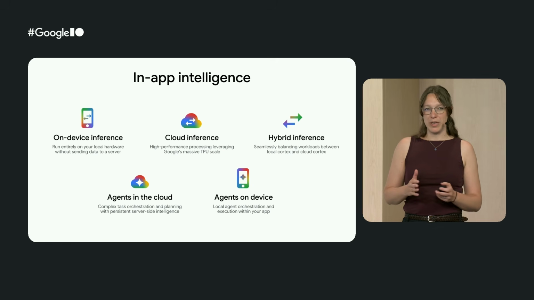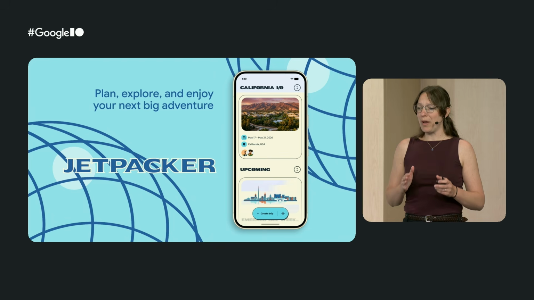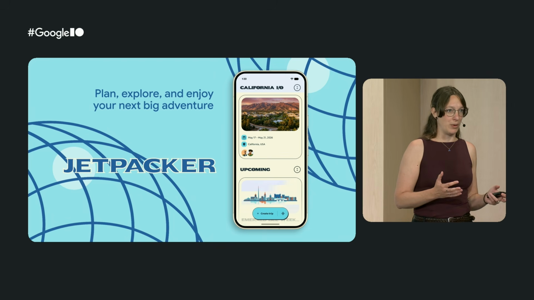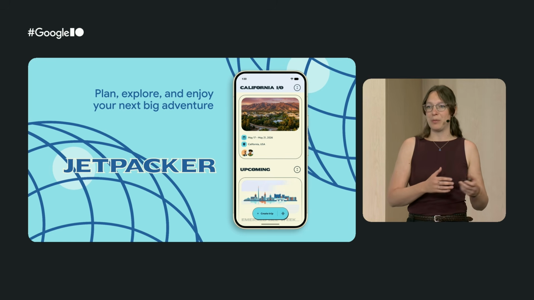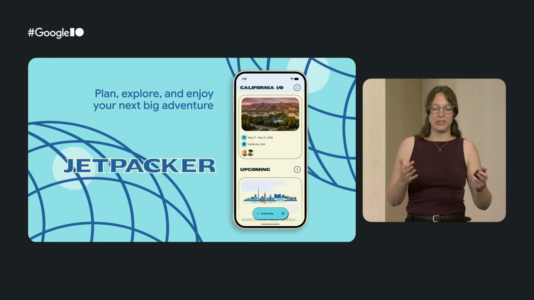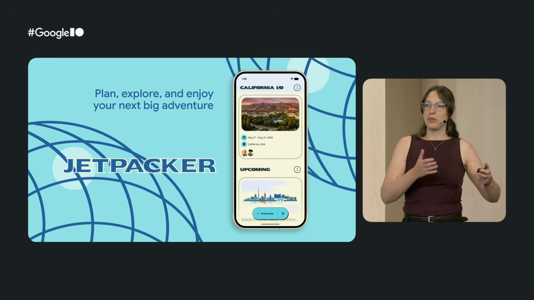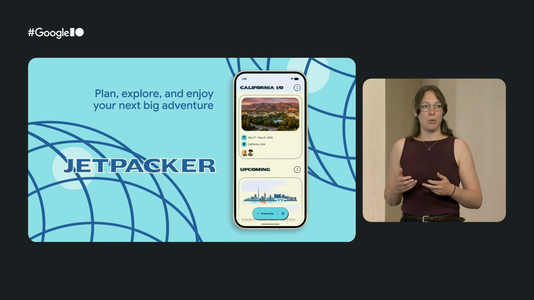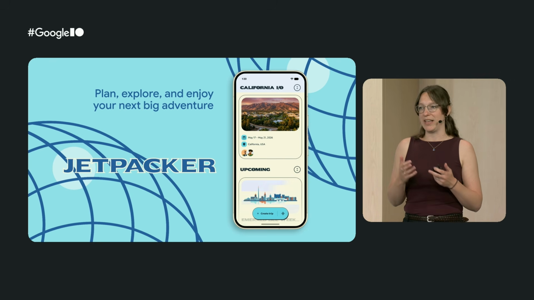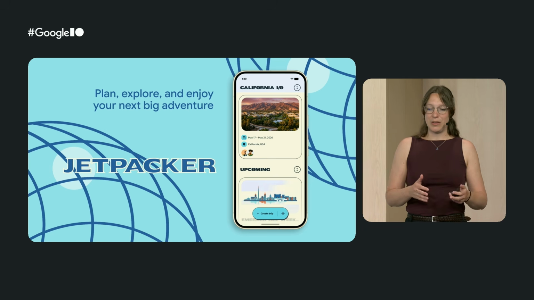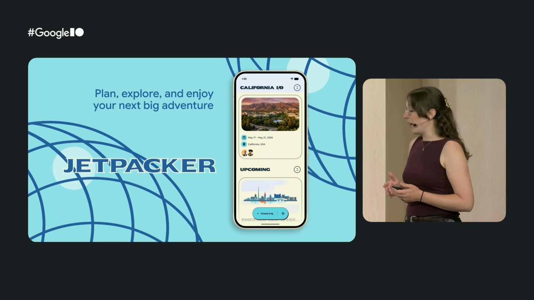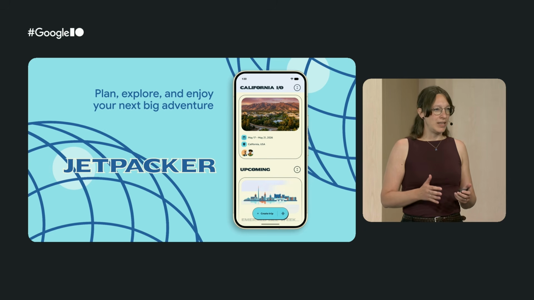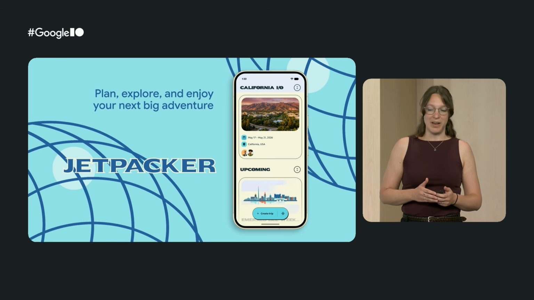So how are we going to talk about those? Well, what we want to do is take a travel app called Jetpacker, which our team has been building over the past weeks and months. We're going to start with a very basic travel app, and throughout the talk, we're going to make that more personalized, intelligent, and agentic. Right now, the app already looks quite nice, but it isn't yet using the newest intelligence APIs.